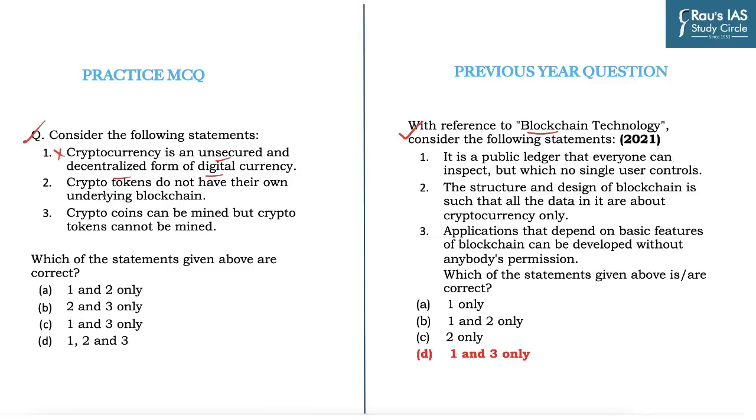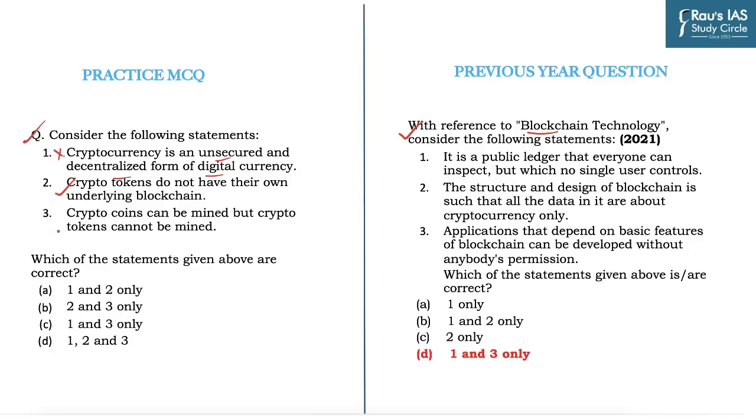Statement 2 is, crypto tokens do not have their own underlying blockchain, which is of course correct because a cryptocurrency, as we all know, can be in the form of a coin or token, depending on whether it's the native cryptocurrency for its own blockchain or not. Crypto coins have their own underlying blockchains, but crypto tokens do not. For example, crypto tokens built on top of Ethereum include Matic, Link, and USDT among others. So Ethereum has a blockchain at the base, but Matic does not. So this statement is correct.